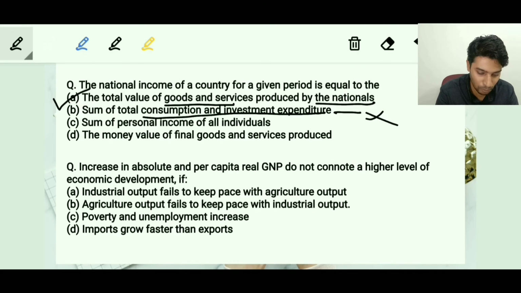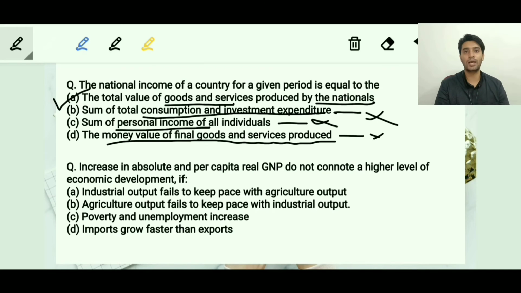The next is the sum of personal income of all the individuals. That too is effectively ruled out. The next is the money value of final goods and services produced. No, that is not the answer again. There is no mention of the period or the domestic boundary. So effectively the last 3 options are ruled out. The first option is correct. Let's go to the next question.